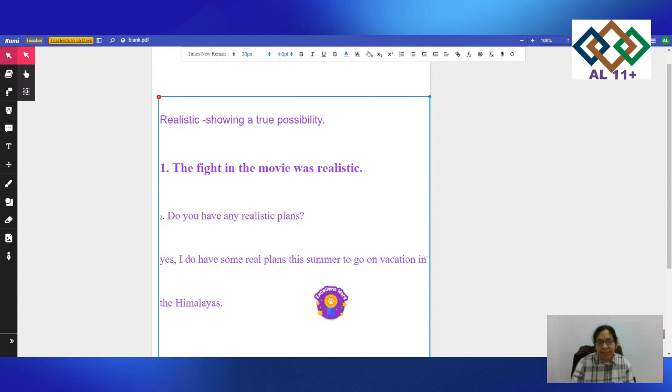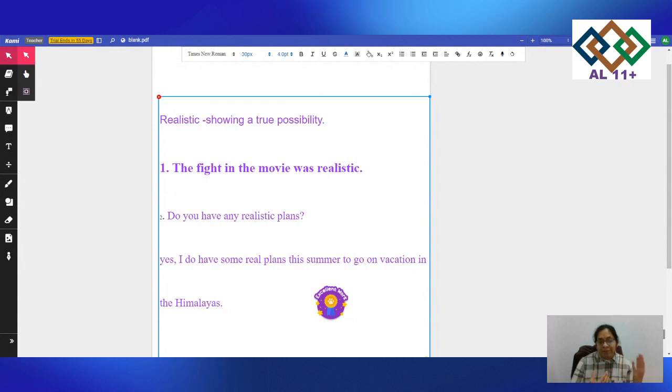Then the next thing I'm going to tell my child is to try making some sentences for the word realistic. Your child would be making a sentence of the word realistic, but as a parent, you would also be doing the same thing. You could tell your child, okay, let's make a game.